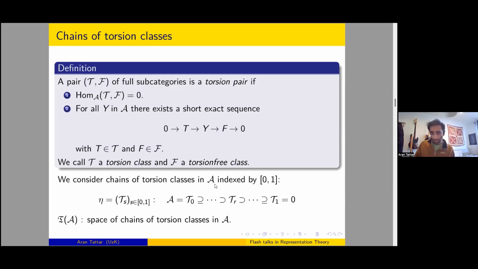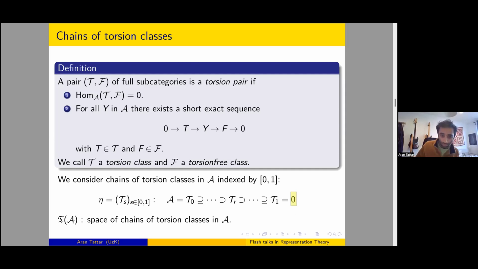We are concerned with chains of torsion classes indexed by this interval [0,1], and we put the restriction that T(0) has to be the whole category and T(1) should be the zero subcategory. Both the whole category and the zero subcategory are torsion classes, so nothing too extreme there.